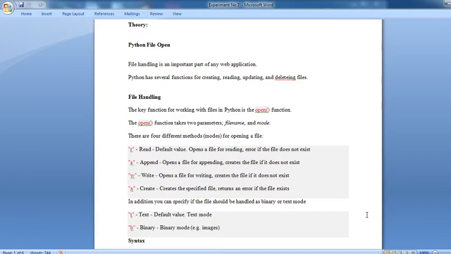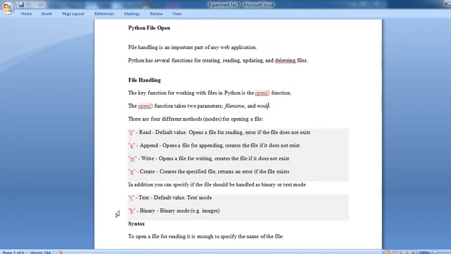In addition, two more modes are available, that is whether the file should be handled in binary or text mode. For binary, use B, that is binary mode, for example for images. Suppose you want to store images in a file, use binary mode. If you want to store text, use T, which is the default value, text mode. We will see all these modes, that is the R mode, A mode, W mode and X mode, and again T and binary, one by one, how to use them and what the syntax is.